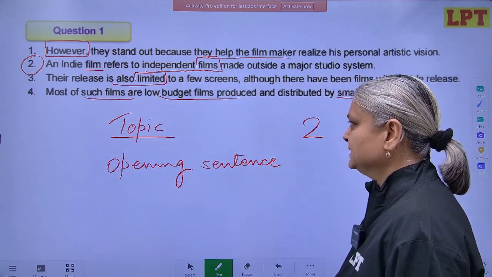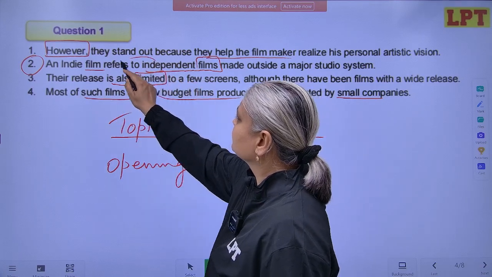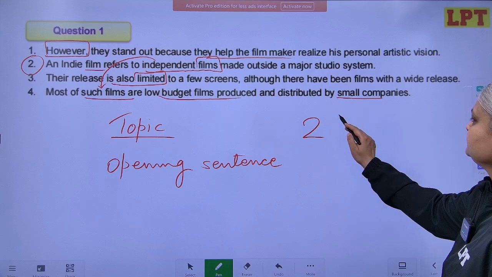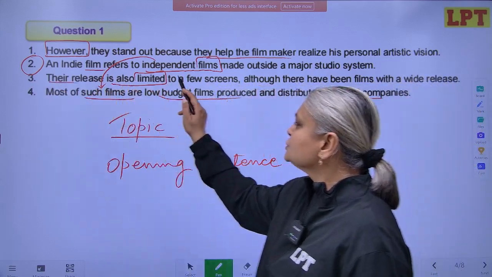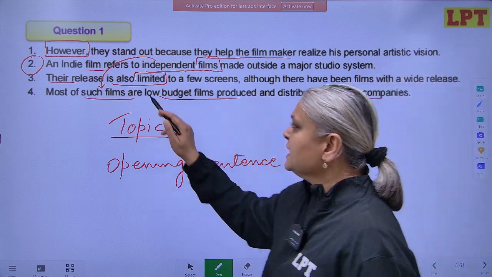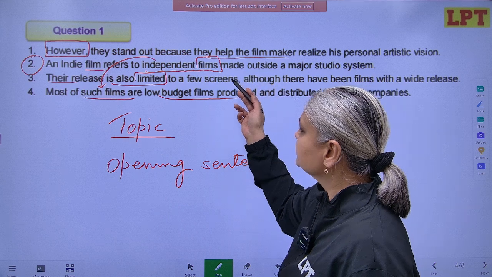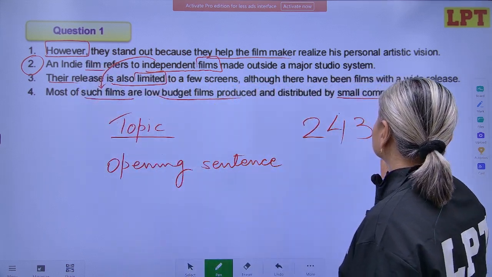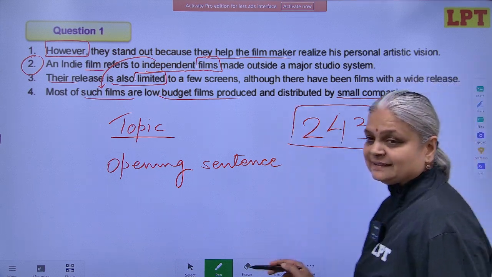That's the opening sentence. Most of such films, so independent films, most of such films are low budget. Their release is also limited. So it is continuing with that limitation. And how these films are bypassing or going beyond those limitations to stand out, it is given by 1. So very clearly the flow should be 2, 4, 3, 1.